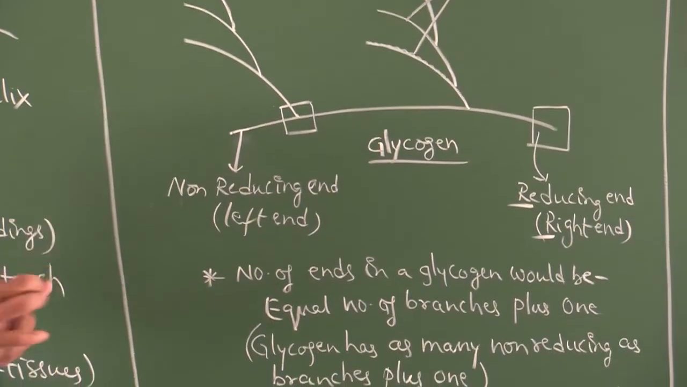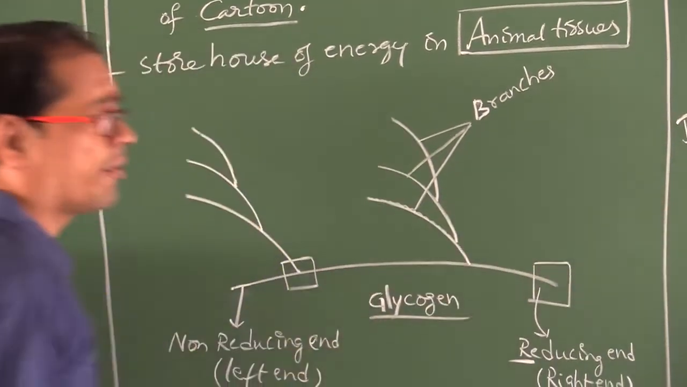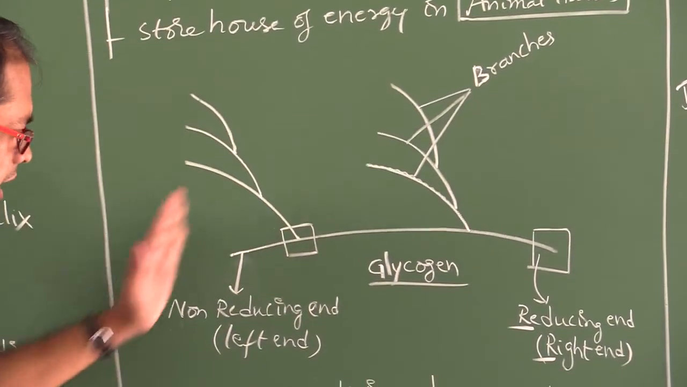Right? How many ends are there? Here, the number of branches plus 1 is the total number of ends. These branches should be at a non-reducing end.